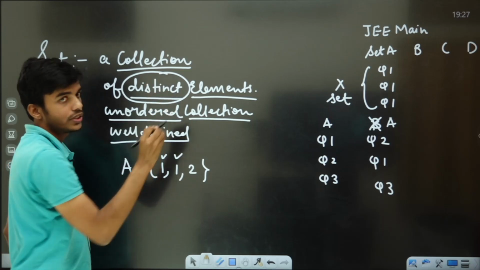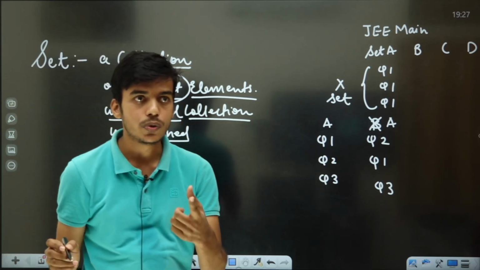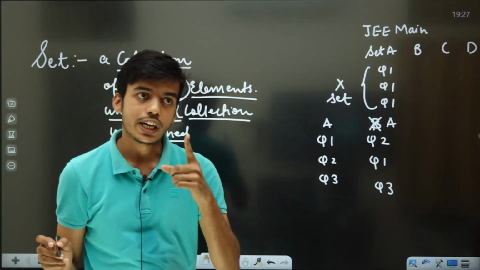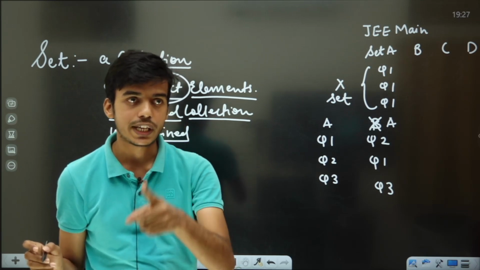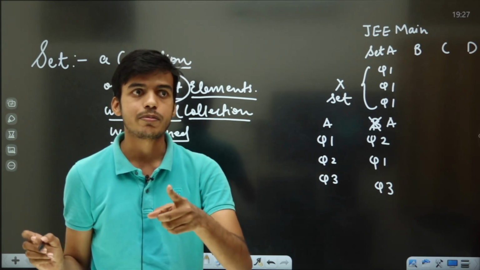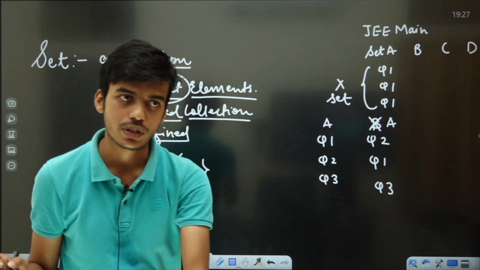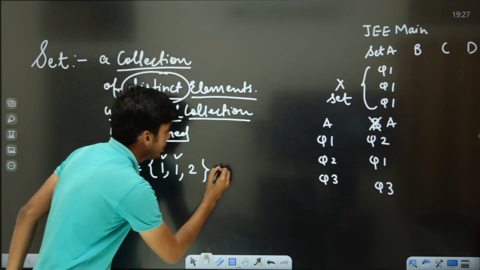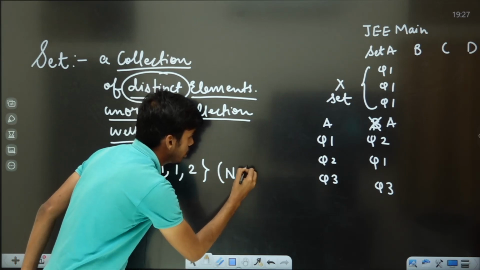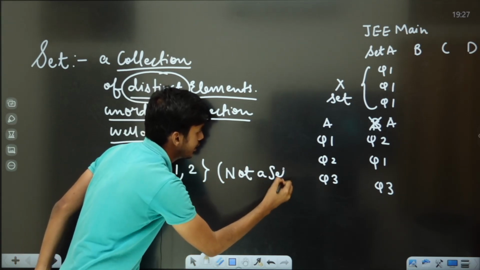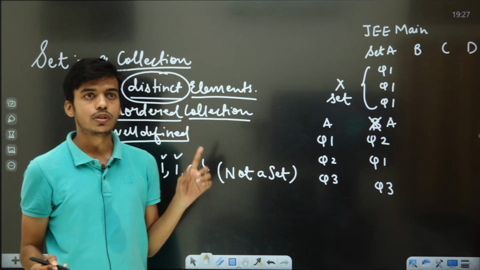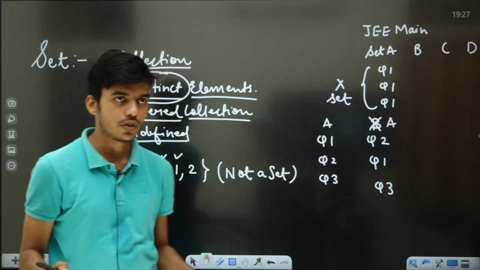Distinct elements means repetition is not allowed. That means 1 should come 1 time, 2 should come 1 time, 3 if it is coming, it should come 1 time, 4 if it is coming, it should come 1 time. So what should we write over here? Not a set. It's a collection but not a set. Hope you guys have got my point.